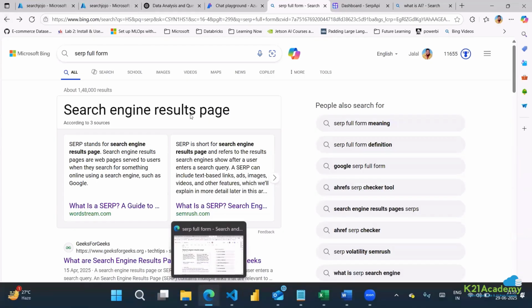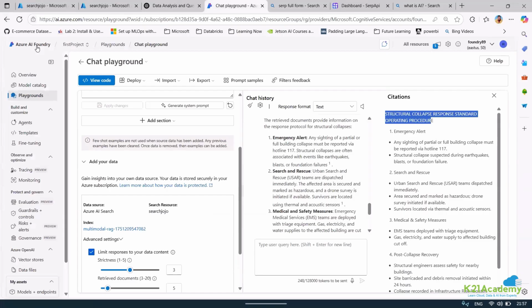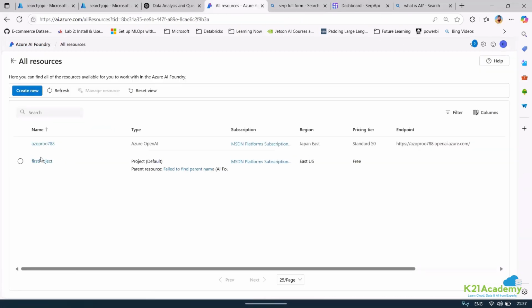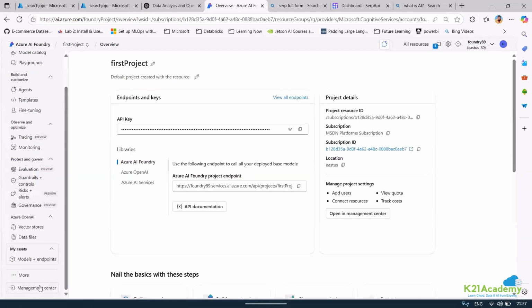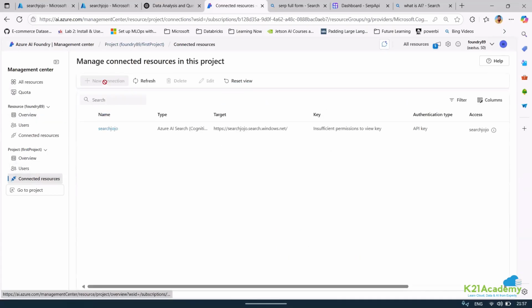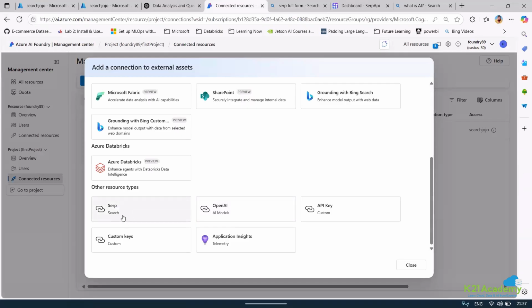So suppose I want to, like, why was I interested? I'll tell you the reason also for that. If I go to my Foundry, and go to view all resources, let me go to my project. I wanted to connect to something. So I went to the management center, and when I wanted to connect a resource, I found something very interesting there, which attracted me. If I went down, I saw that we can connect a SERP, OpenAI model, API key, custom keys, and application key. So this is a very powerful tool for SERP. That's the reason even Azure has listed it out here.